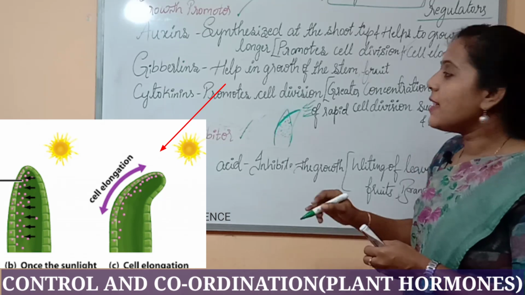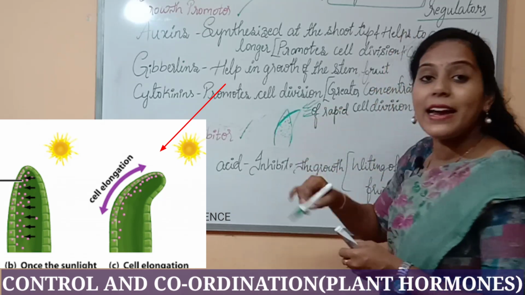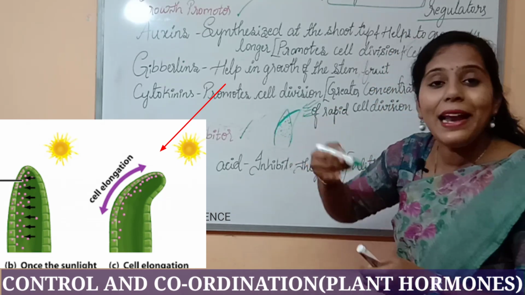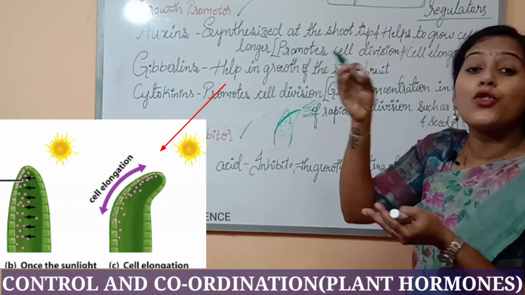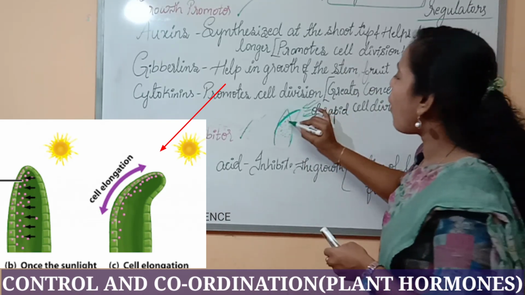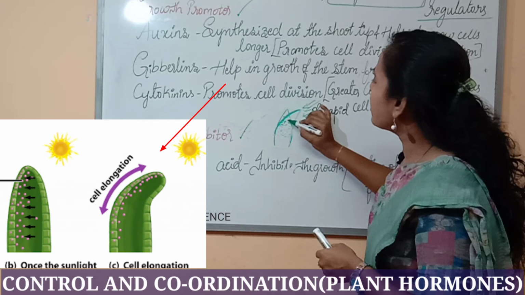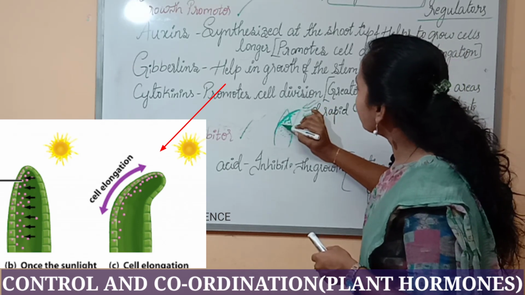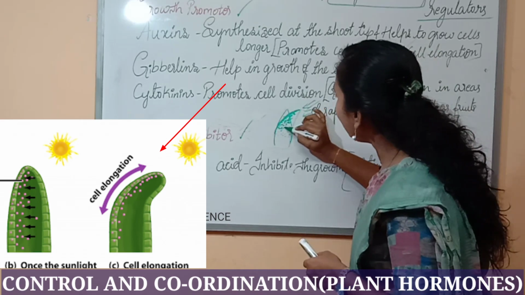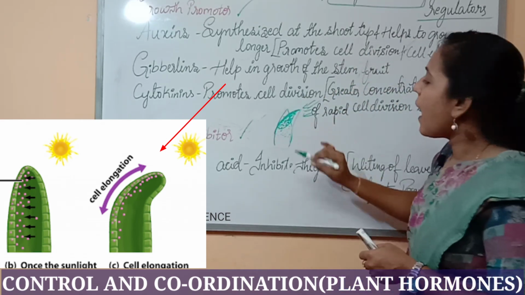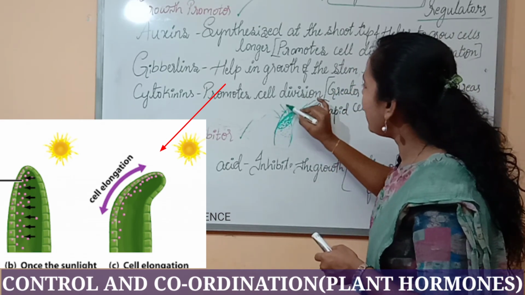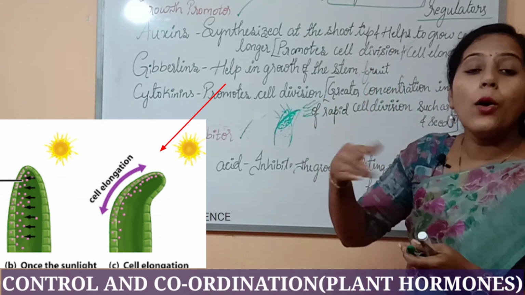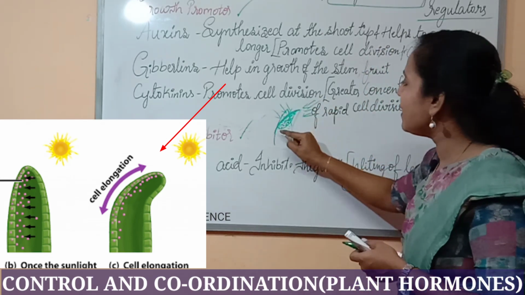Why? Because as the direction of the sunlight changes, the accumulation means storage. The accumulation of what? The auxins start to accumulate in this area. As the auxin is starting to accumulate in this area, what happens? More cells start to grow in this region.